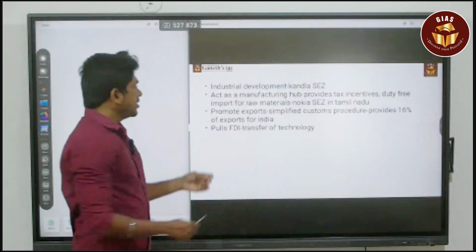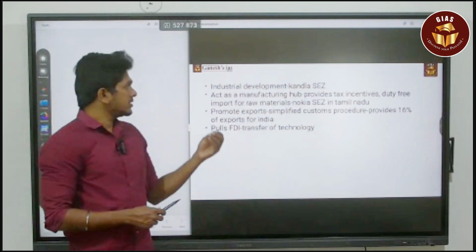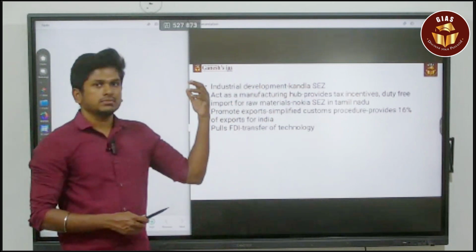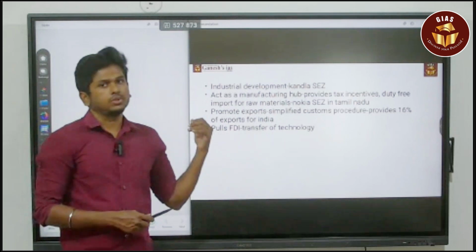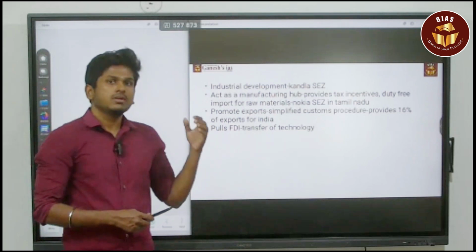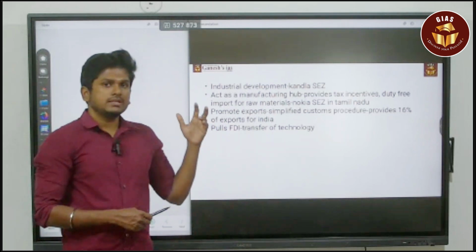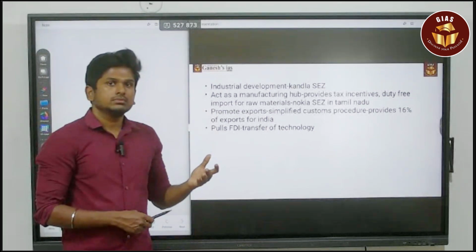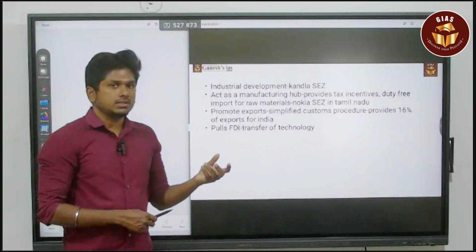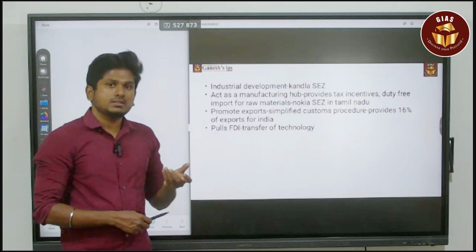So the outcome of the SEZ is that it will lead to industrial development. The best example is the Kandla port, Kandla's SEZ. By that, Gujarat saw huge growth. So that is one of the things. There is huge growth for the industries.